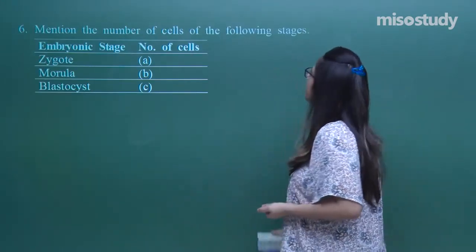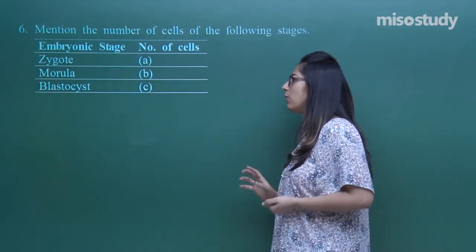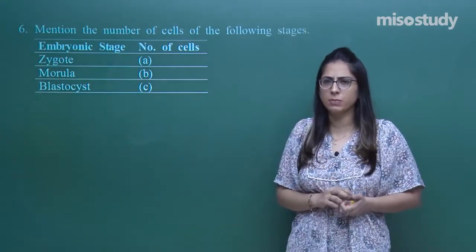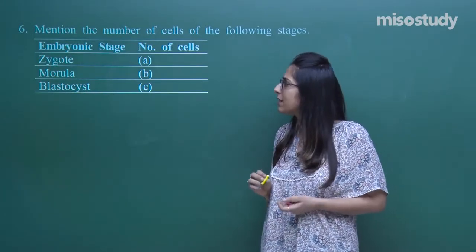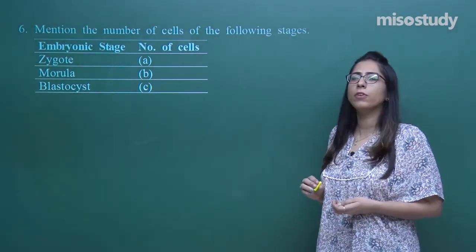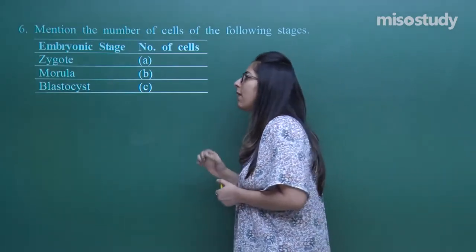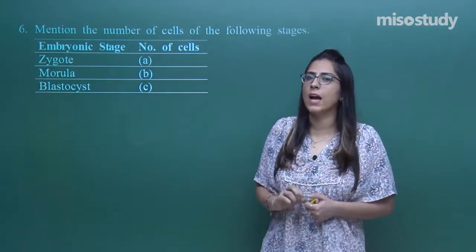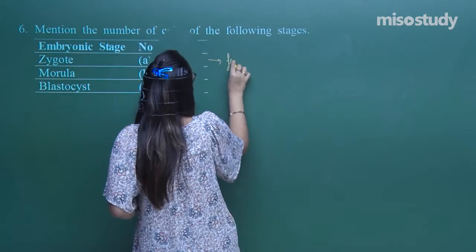Mention the number of cells of the following stages. Now, a very good question. These are all questions from some previous year CBSE papers, and in it they have given certain stages, and we have to explain the number of cells. First of all, they have asked about a zygote. Now, tell me one thing, how is the zygote formed? The zygote is formed because of fertilization.